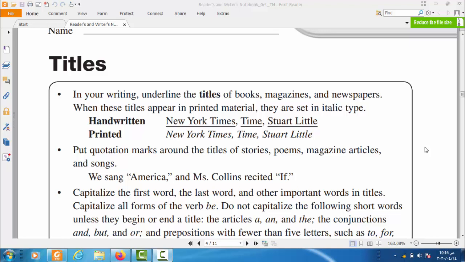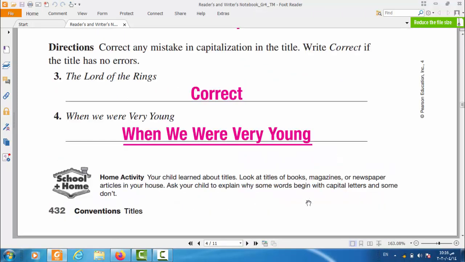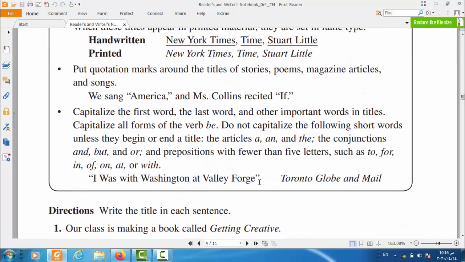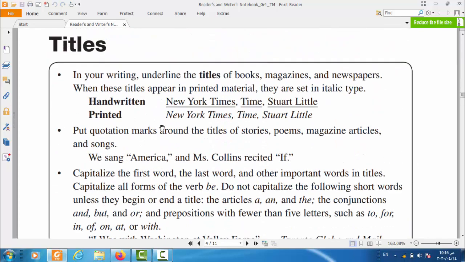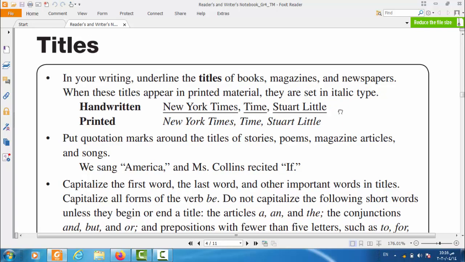Our lesson today will be two parts. The first part is grammar, which is titles, and readers and writers notebook. Check this in your book page 432. In titles, we're going to learn today how to capitalize and how to write the titles while we are writing a title of a book or a magazine.